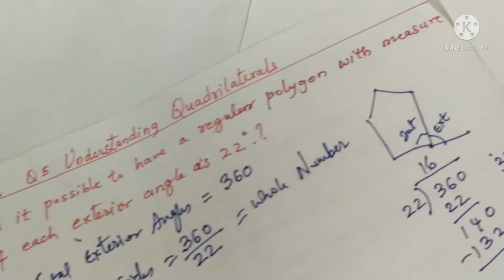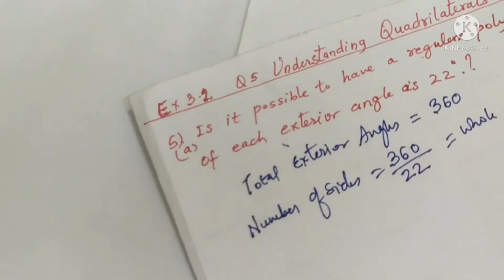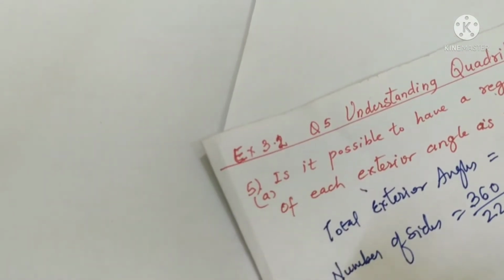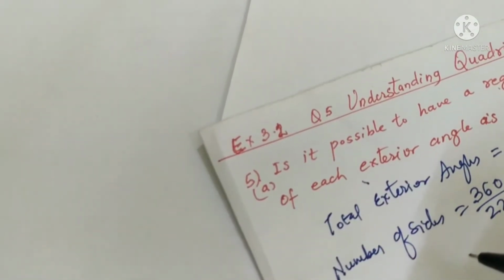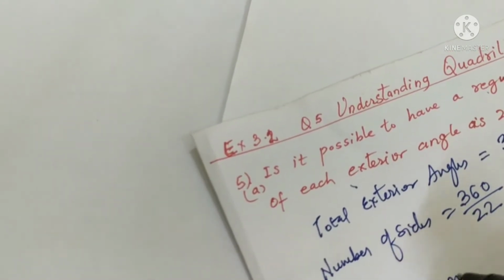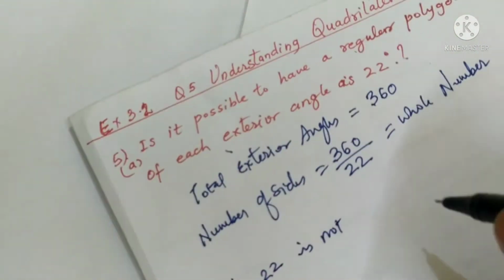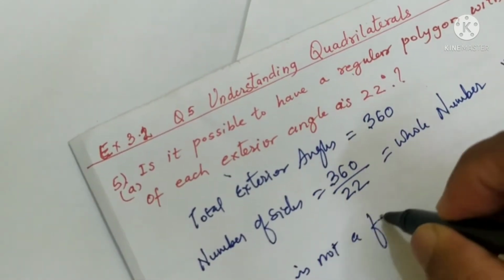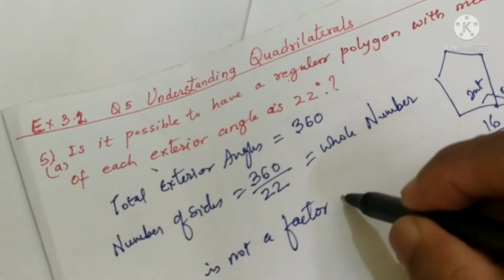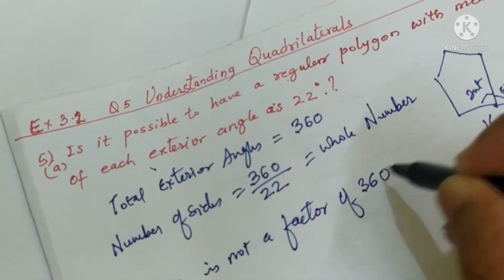That remainder is there. That means the answer for that is no, 22 is not a factor of 360.